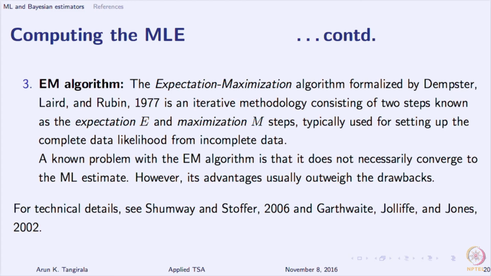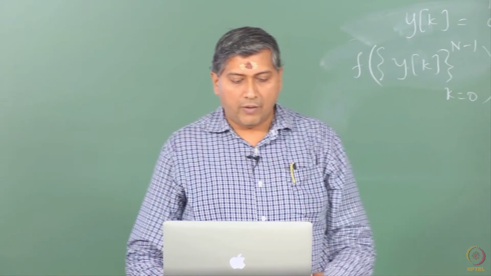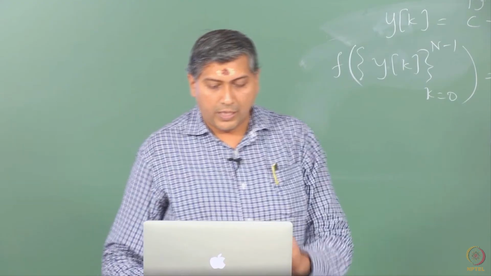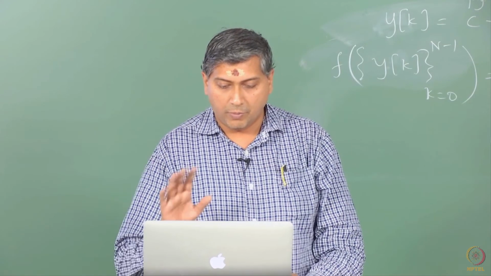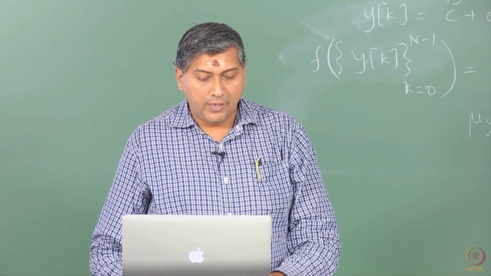Again, I will not go into the details, but these are perhaps the reasons why there are routines specialized for MLE, which ask you to supply the likelihood function, and they use one of these algorithms to get the optimum value for you, right. So, I have given you the references, you can look up the details if you are interested in these algorithms, but just to let you know, and I am going to skip the asymptotic properties.